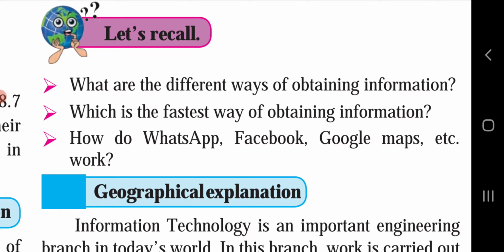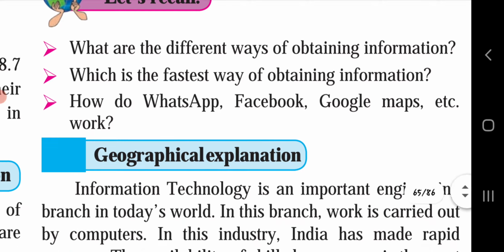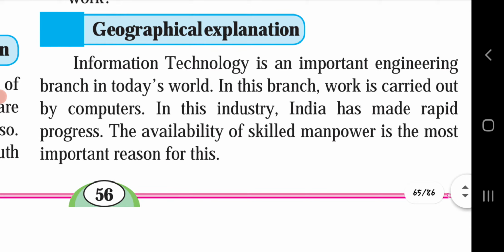Okay, depending on this only, the geographical explanation is given. Let's start. Information technology is an important engineering branch in today's world. In this branch, work is carried out by computers. In this industry, India has made rapid progress. The availability of skilled manpower is the most important reason for this.